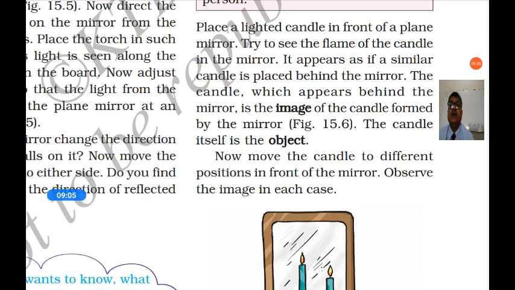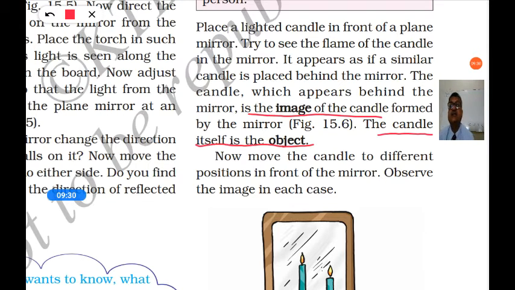The candle which appears behind the mirror is the image of the candle formed by the mirror. The candle which appears like the original candle and is seen behind the mirror is called the image of the candle. And the candle itself is the object.